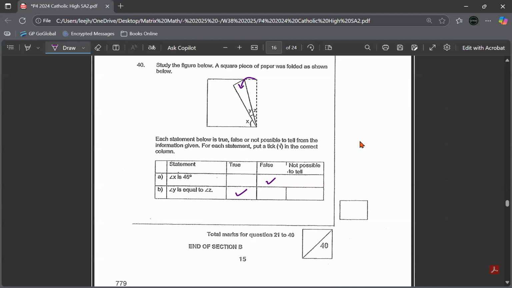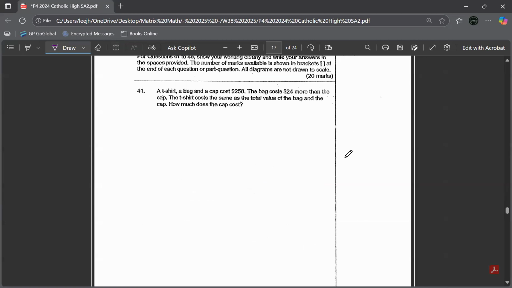Okay, now let's go to section C, which is question 41. A t-shirt, a bag, and a cap cost $256. The bag costs $24 more than the cap. The t-shirt costs the same as the total value of the bag and the cap. How much does the cap cost?